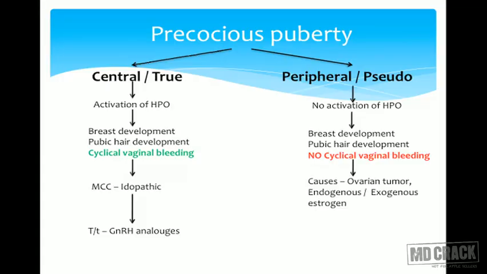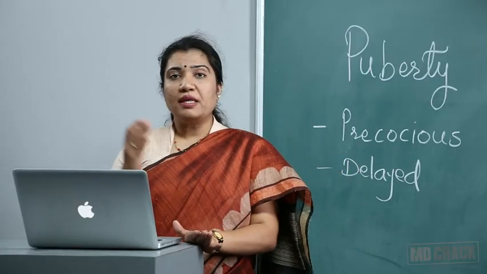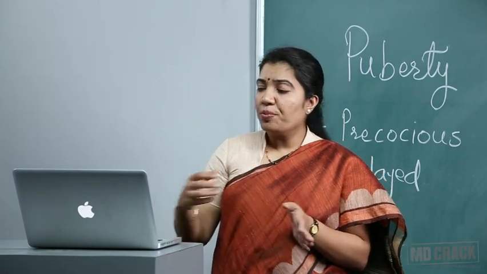In case of peripheral or pseudo precocious puberty, the causes are usually ovarian tumors which are estrogen secreting, granulosa cell tumor for example. This is an endogenous source of estrogen, and because of this increased amount of estrogen, there are changes like thelarche and pubarche taking place. But there is no cyclical vaginal bleeding because this estrogen may lead to just proliferation of the endometrium, and thus there will not be withdrawal.